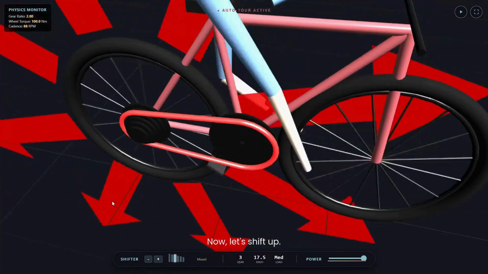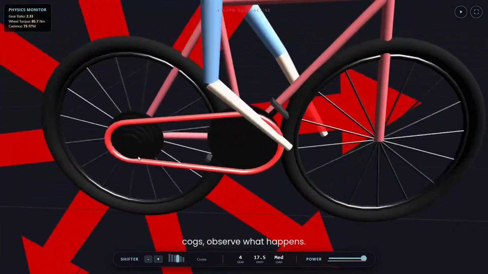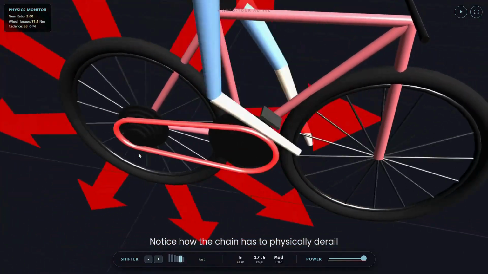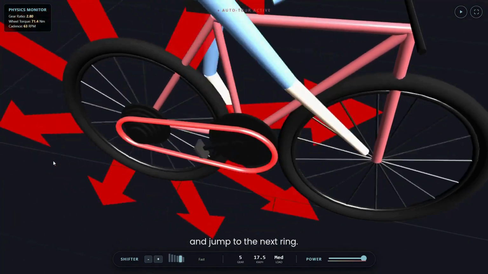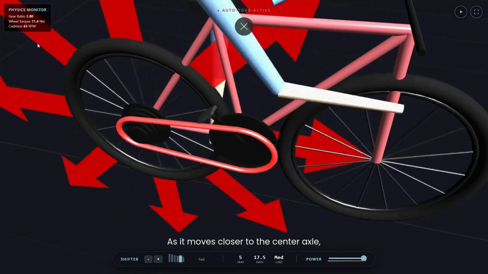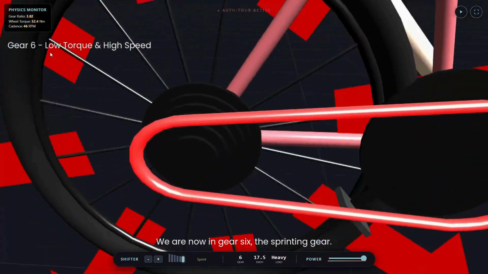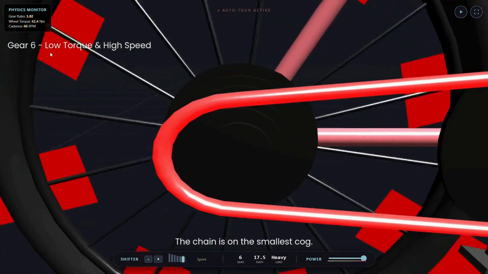Now, let's shift up. As we move the chain to smaller and smaller cogs, observe what happens. Notice how the chain has to physically derail and jump to the next ring. As it moves closer to the center axle, the lever arm gets shorter. We are now in Gear 6, the sprinting gear. The chain is on the smallest cog.